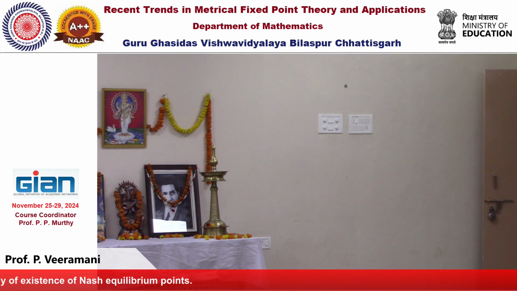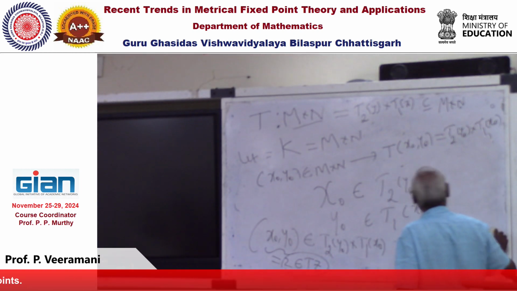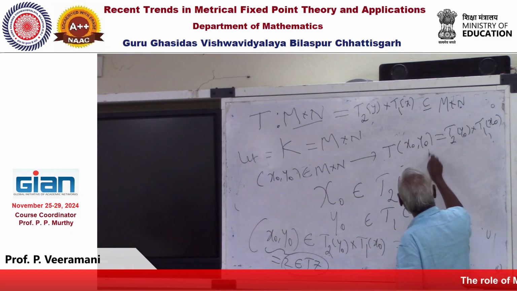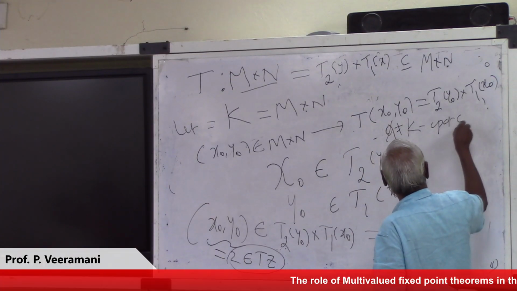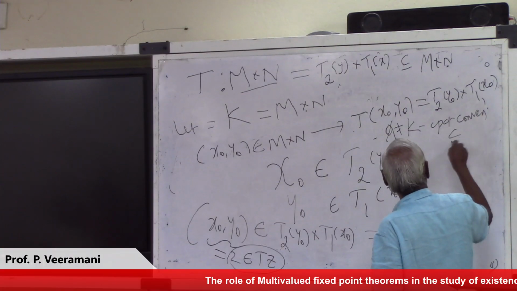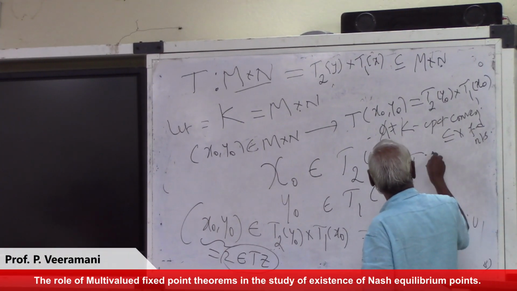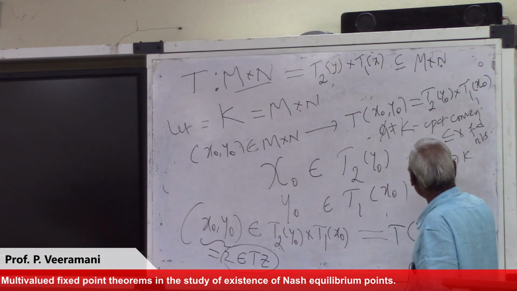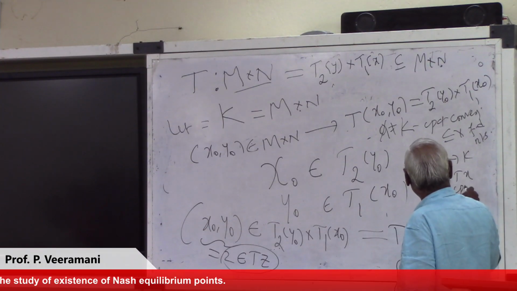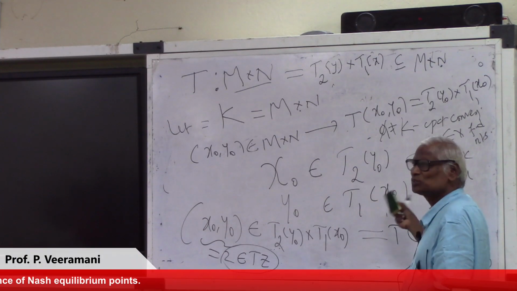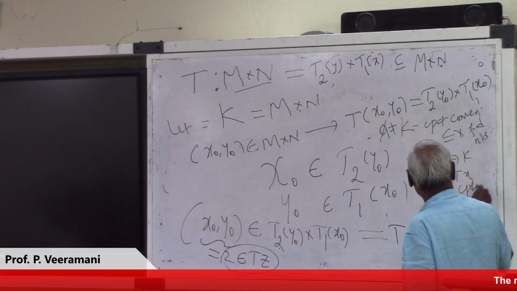So what we have is a compact convex subset of a finite dimensional normed linear space. K is non-empty, compact, convex subset of X, a finite dimensional normed linear space. T from K to K, where these are already compact convex. For each x, Tx is compact also, because a closed subset of a compact set is compact.